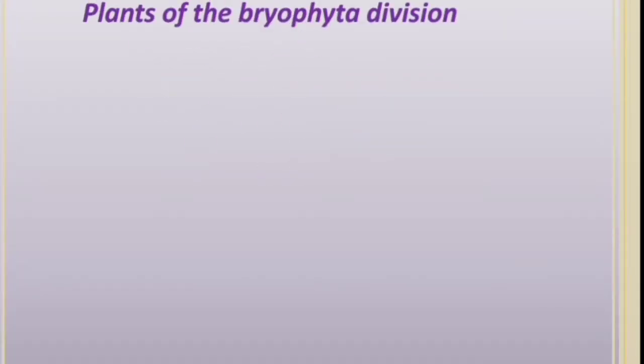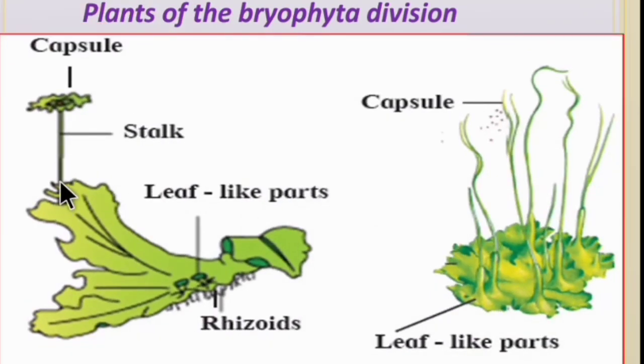Some other plants of the Bryophyta division. Observe this diagram, Marchantia, Anthoceros. In this diagram, here are the capsule, stalk, leaf-like parts, rhizoids. In Anthoceros, here are the capsule and leaf-like parts shown in this diagram. Draw these two diagrams in your notebook.